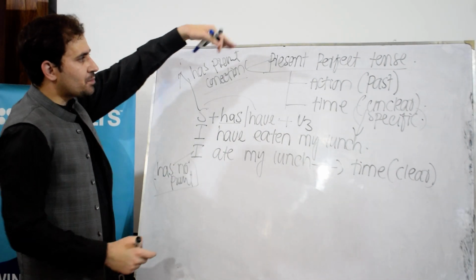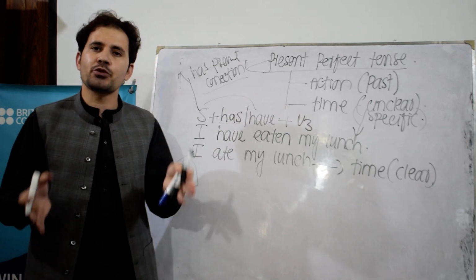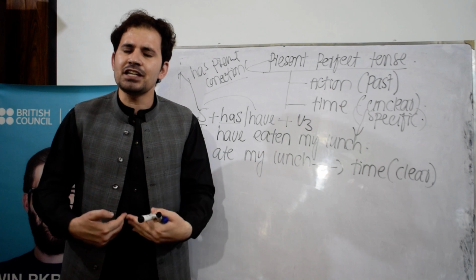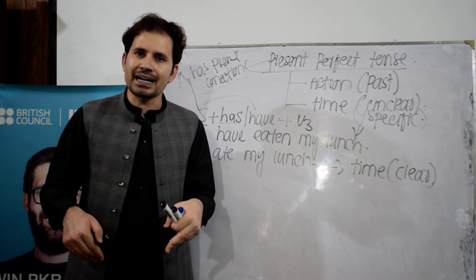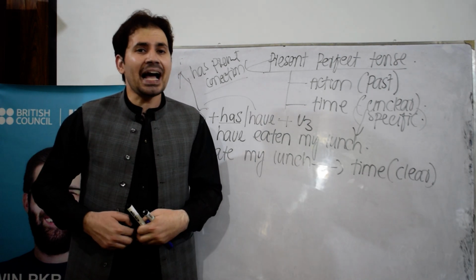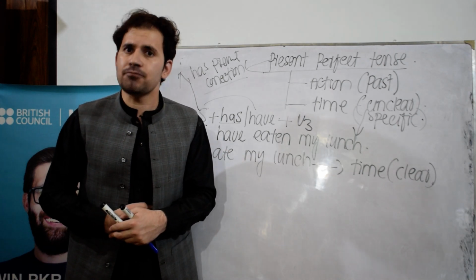That's why we call it present perfect tense, because it has a present connection. It is connected with the present time. For example, if I say I have eaten my lunch, this is called present perfect tense, and it has a present connection. What is the present connection? That I have eaten my lunch and I don't need to eat right now because my stomach is full.